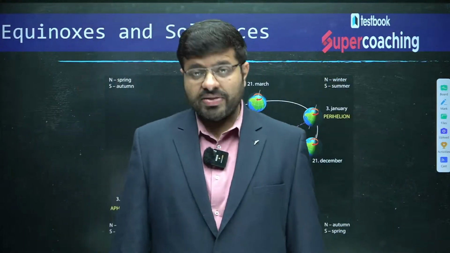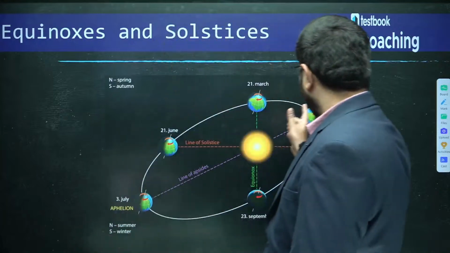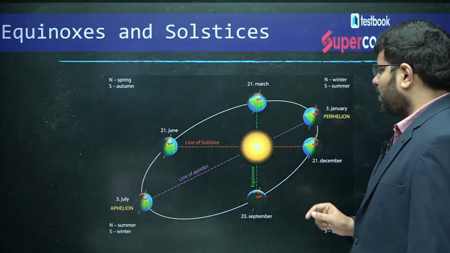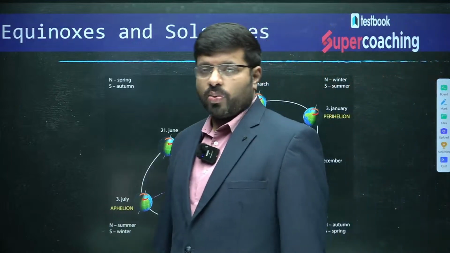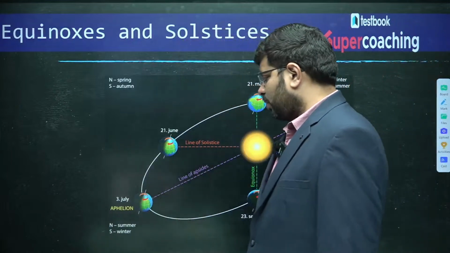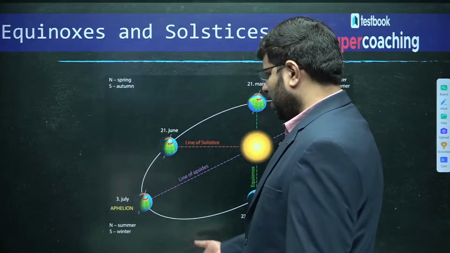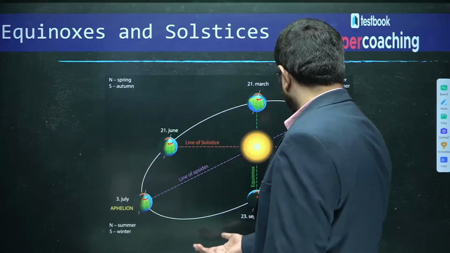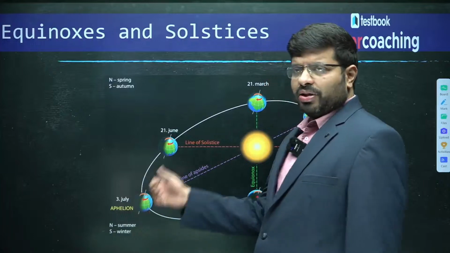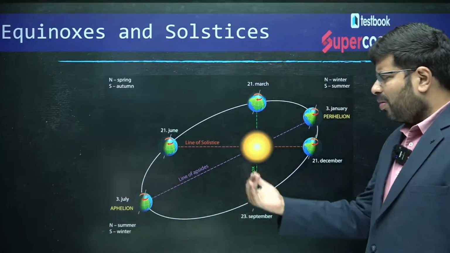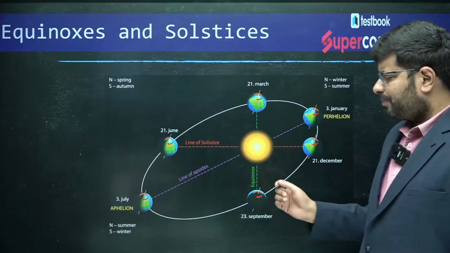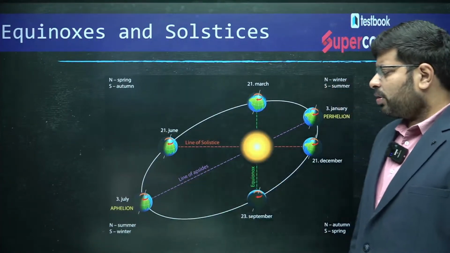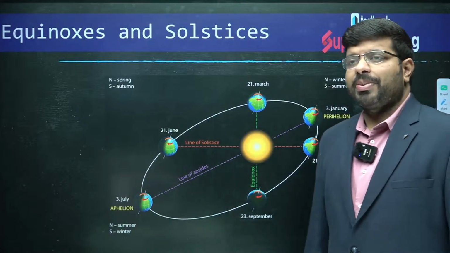By the way, when it is nearer, on January 3rd, at perihelion, the distance between the sun and the earth is very, very less. Whereas on July 4th, you can say July 3rd or 4th, somewhere there, is aphelion. July 4th and January 3rd are the usual norm. One day here and there is quite acceptable because of the variations. So July 4th is the farthest, aphelion.